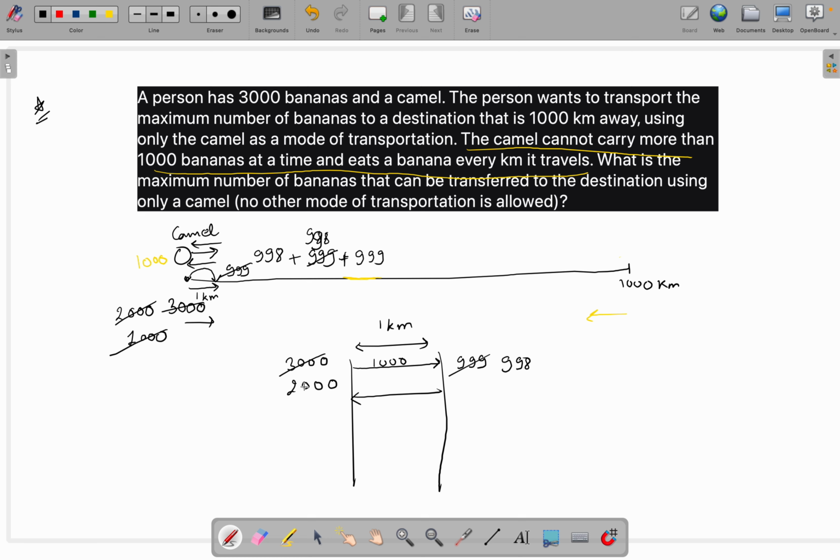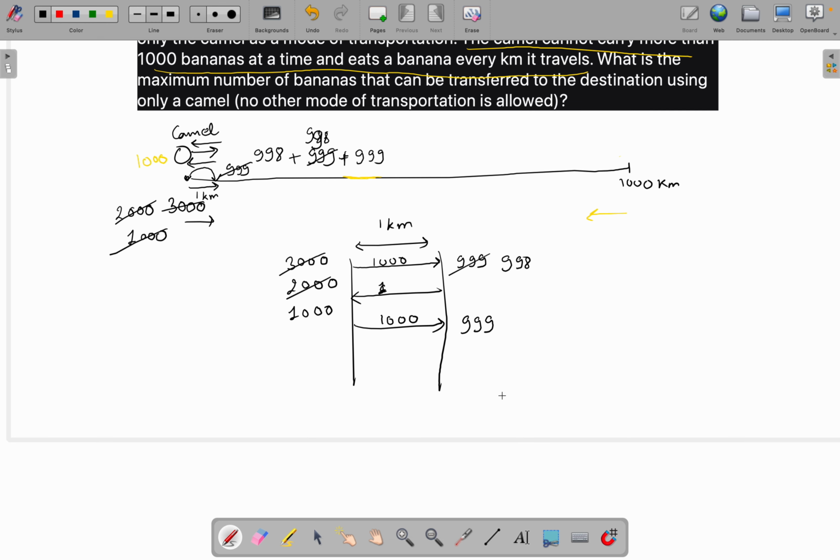From here it will again take 1000 bananas, and we are left with only 1000 bananas. We will go forward with 1000 bananas. Now again we are left with 999 bananas, because we need to feed our camel with one banana per kilometer.